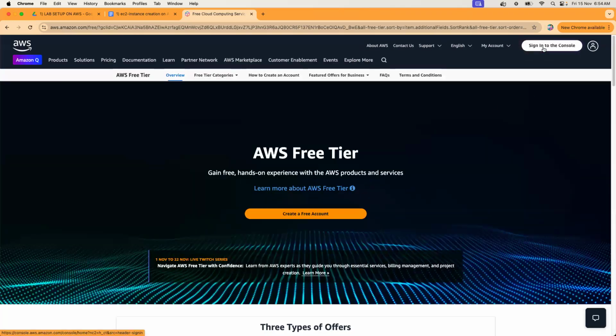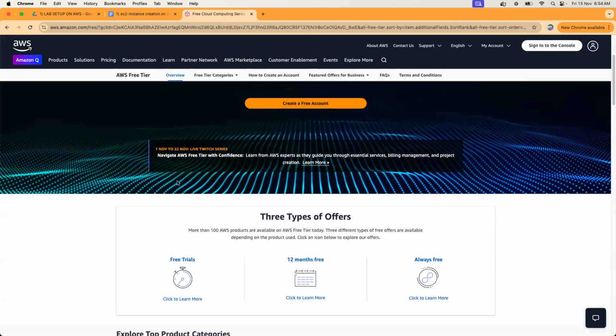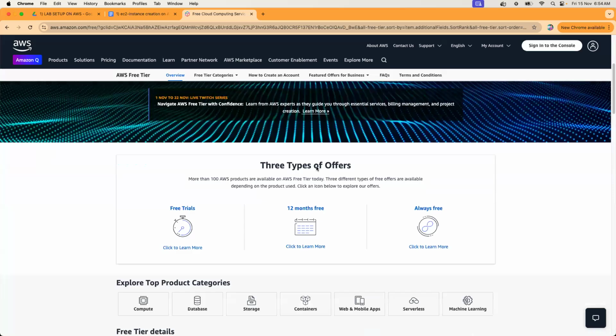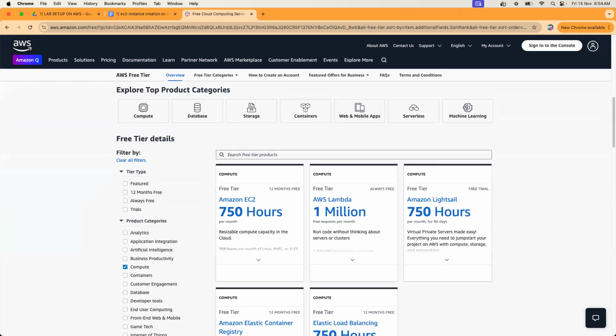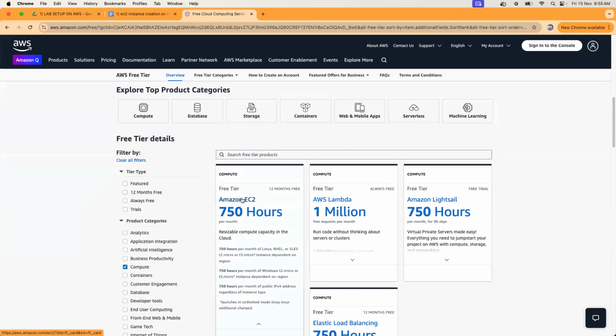Okay, so now you can just get into the console. You first create a free account. I already have it, so it's showing me this. Create a free account. A free account is nothing but an account available for free for 12 months, 1 year. But again, there are limits on what is free. 12 months free, but what is free? See here. There are different services on AWS. This is the EC2 service, which is like VMs or instances.